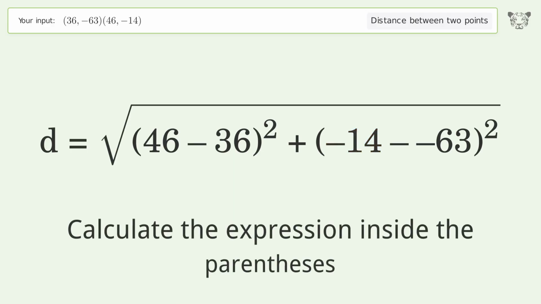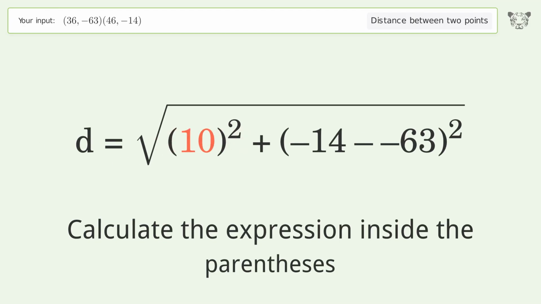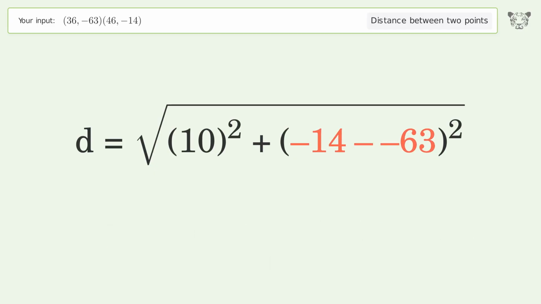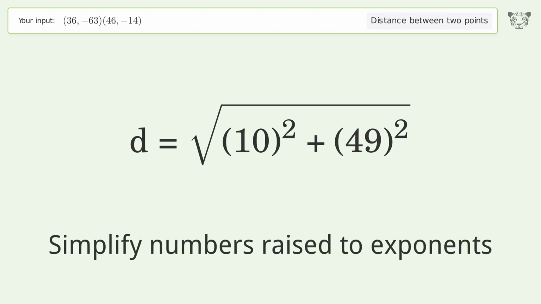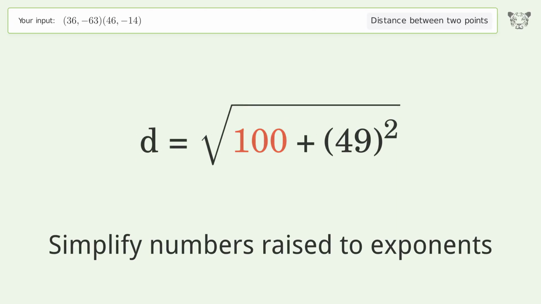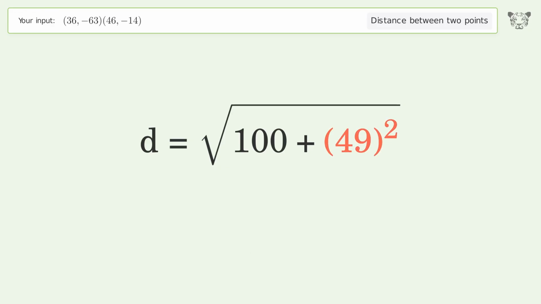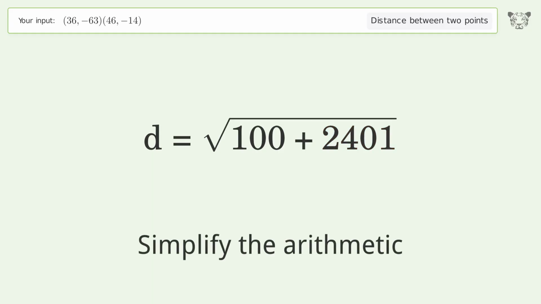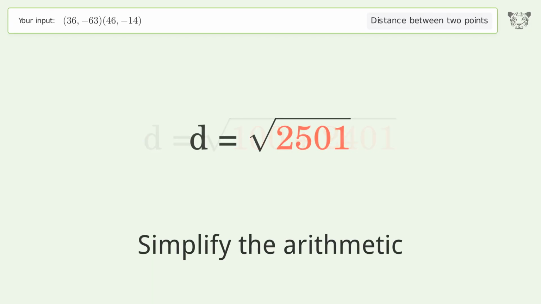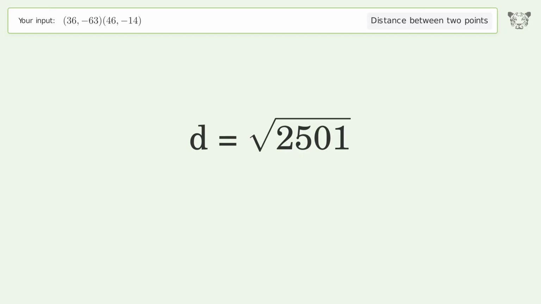Calculate the expression inside the parentheses. Simplify numbers raised to exponents. Simplify the arithmetic. And so the distance between the 2 points is the square root of 2501, or 50.01.